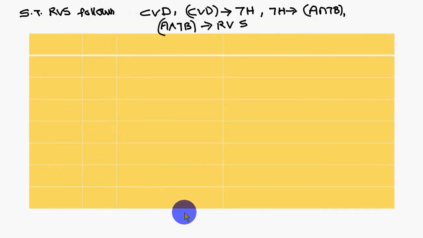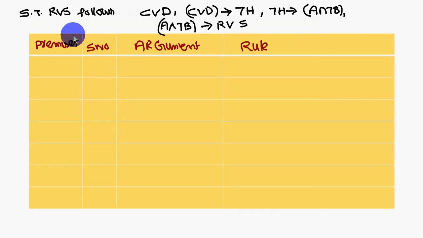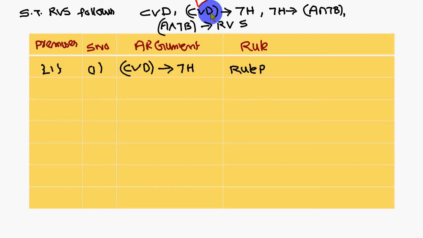Okay, next one. Show that R or S follows from so and so he has given. So now we have to introduce one premise. What I am doing is the C or D conditional not H, I am introducing. I am introducing a premise, that's why rule P. If I am deriving from the previous premises, that is rule T.